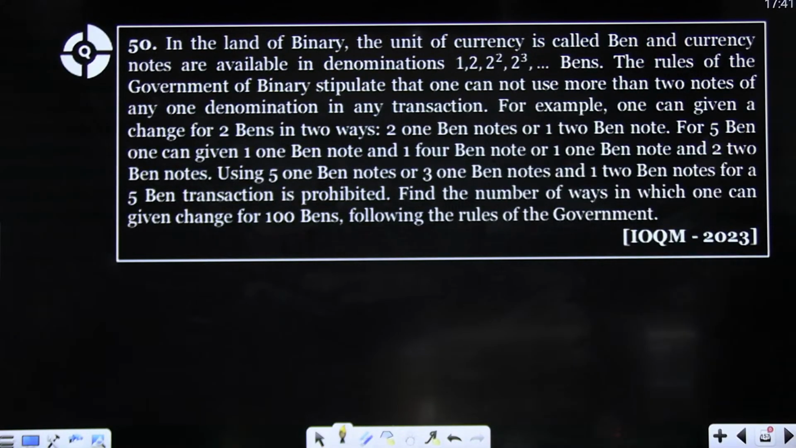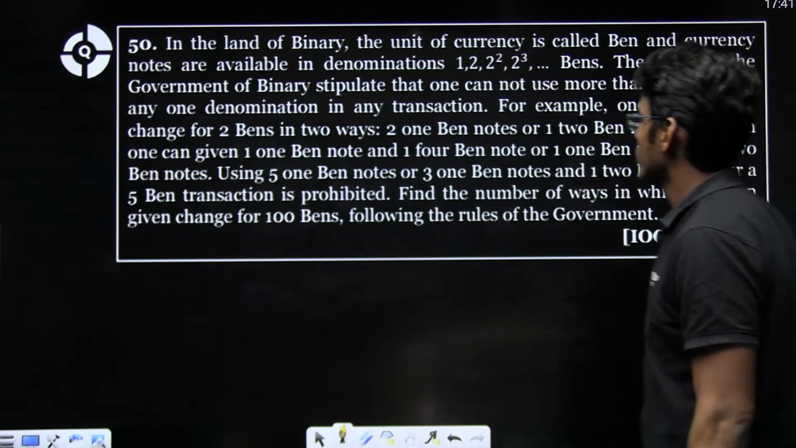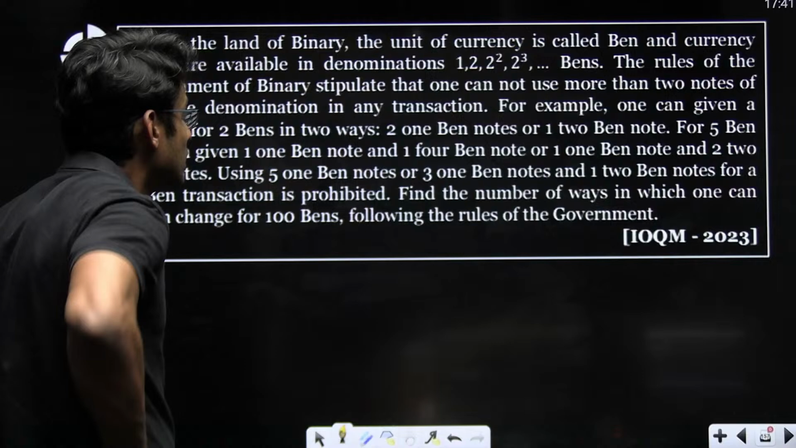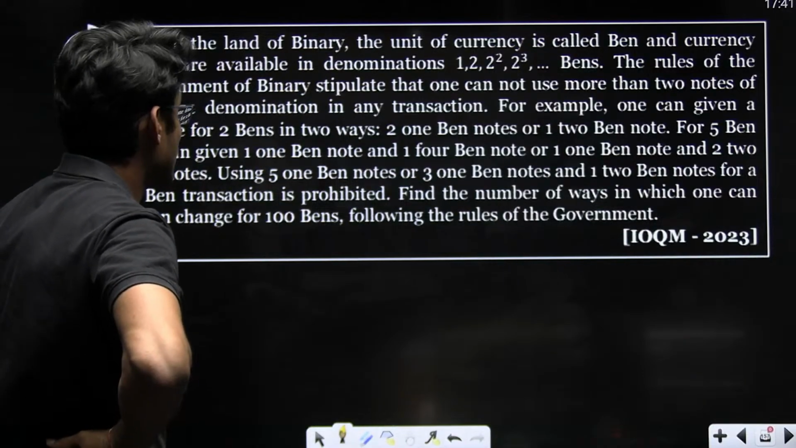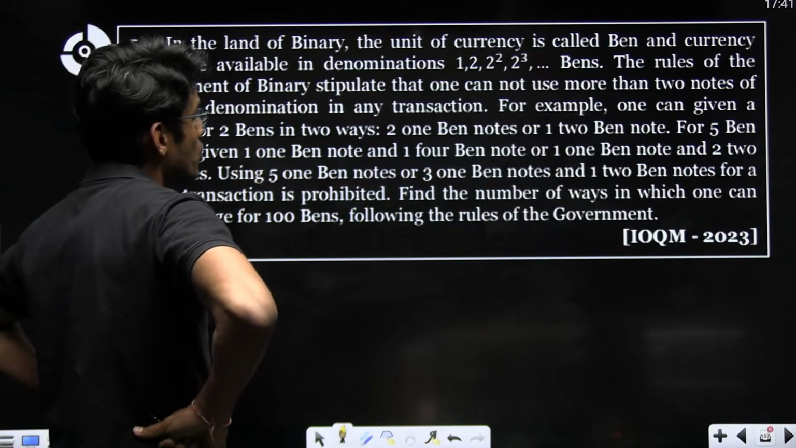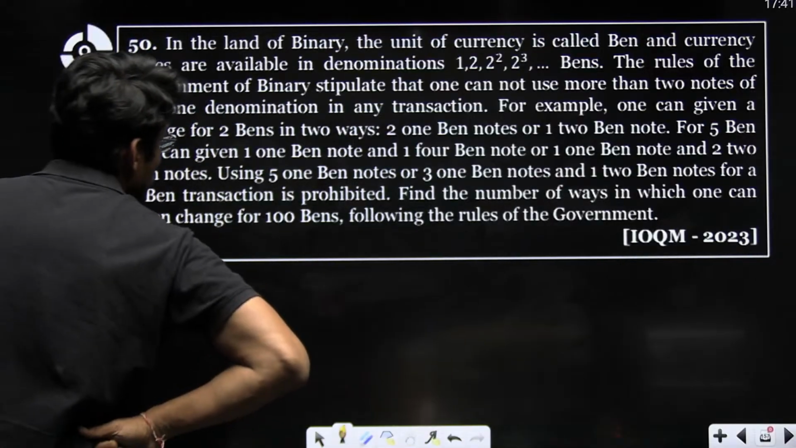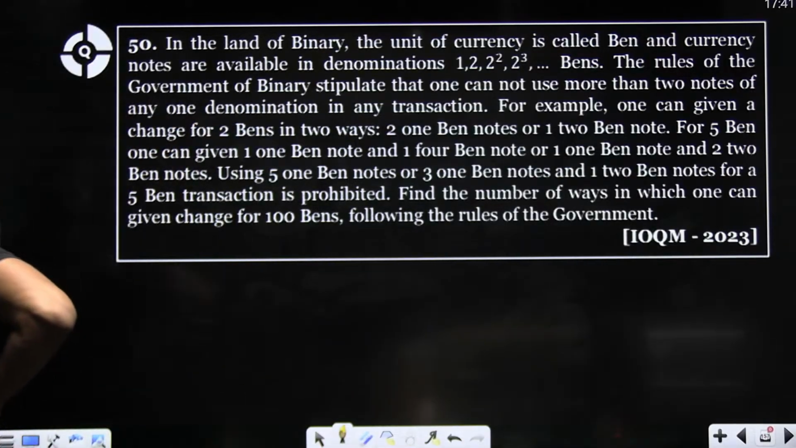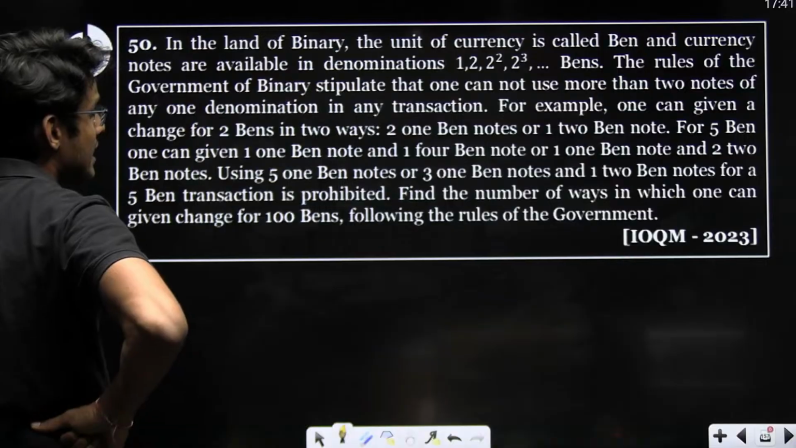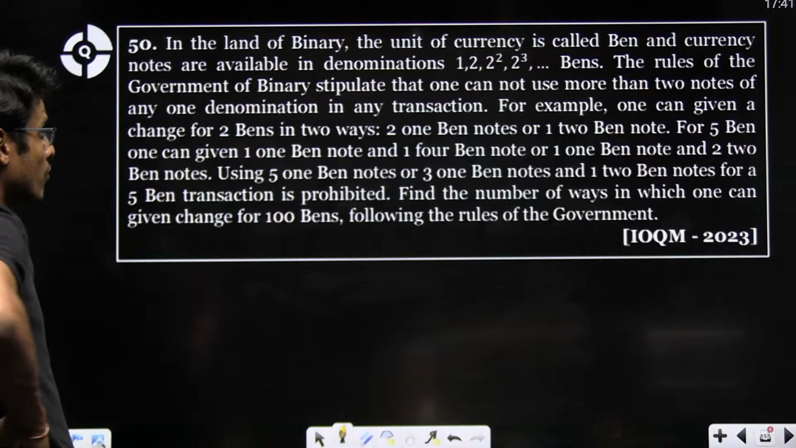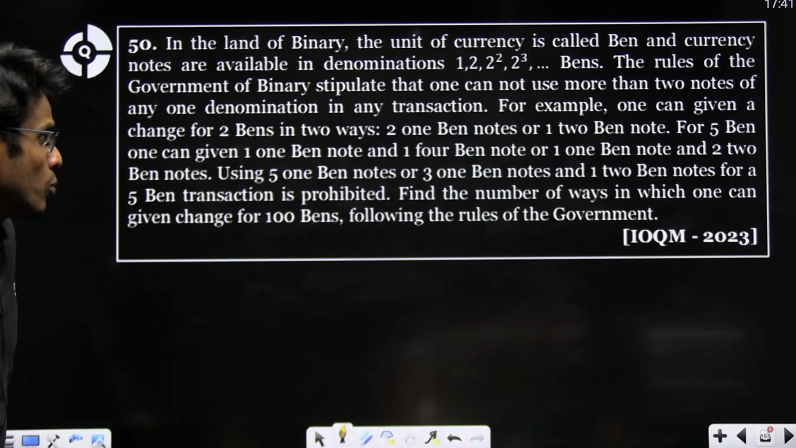Okay. So in the land of binary, the unit of currency is called ben, and currency notes are available in denominations 1, 2, 2 square, 2 cube bens. The rules of the government of binary stipulate that one cannot use more than 2 notes of any one denomination in any transaction. For example, one can give a change of 2 bens in 2 ways: 2 1-ben notes or 1 2-ben note.